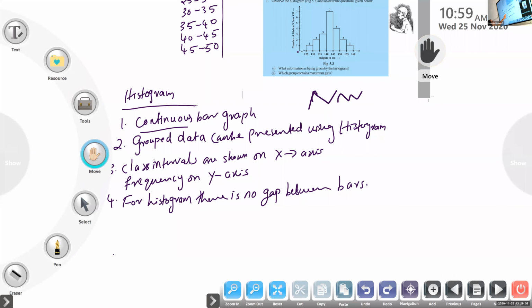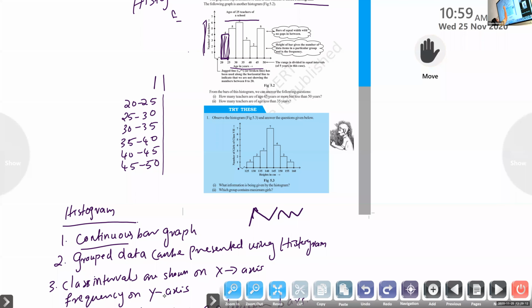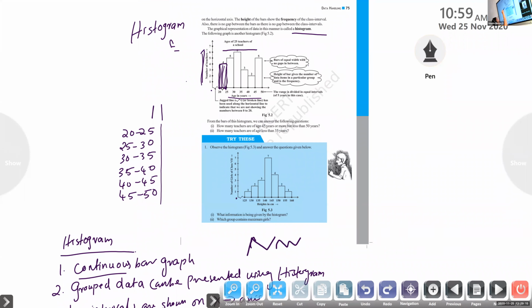Yes, because between 0 to 20, it is a broken line, which shows that between 0 and the first class, there are some values already. But for this particular data, we need it from 20 to 25. So we are leaving some space to show that there are some other values also.